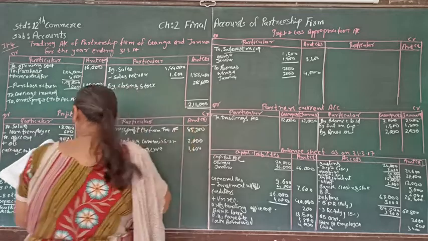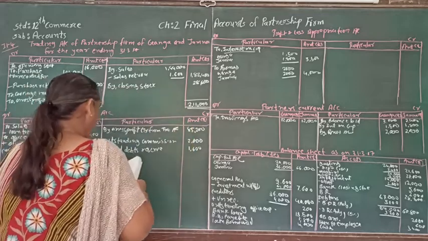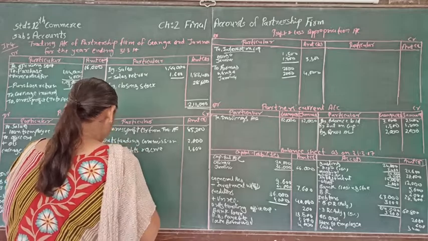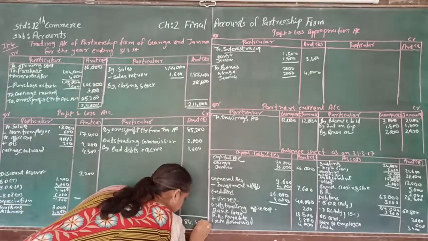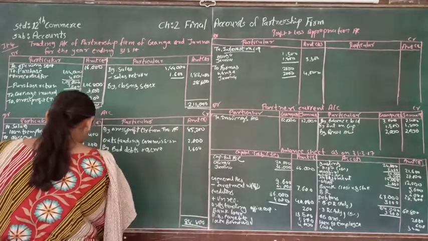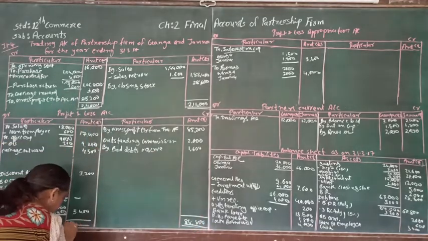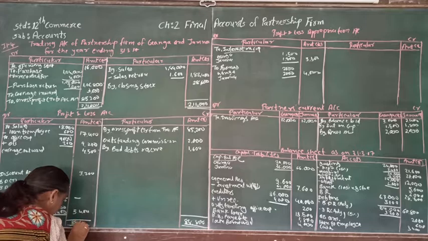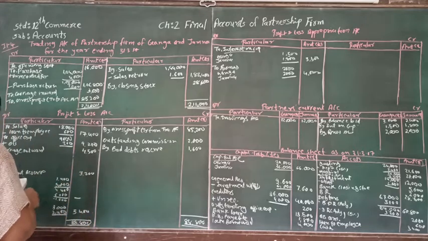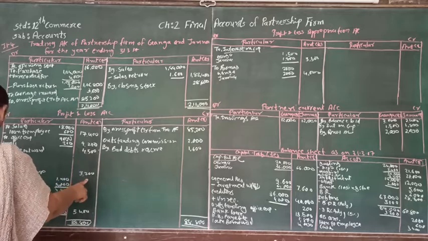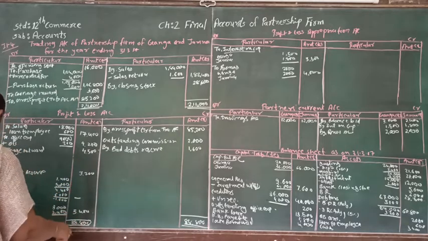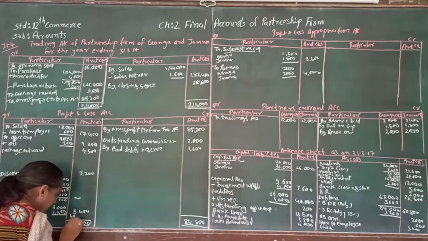That is 85,200. If we add 2,000 and 1,600, the amount will be 88,800. So this is supposed to be taken to the other side, 88,800. And from that, if we deduct 17,400, 9,200, 45,000, 3,200 and 5,400, net amount will be 49,100.